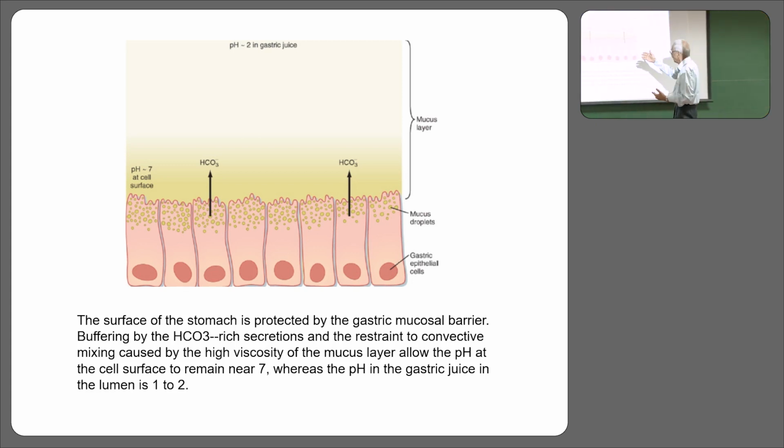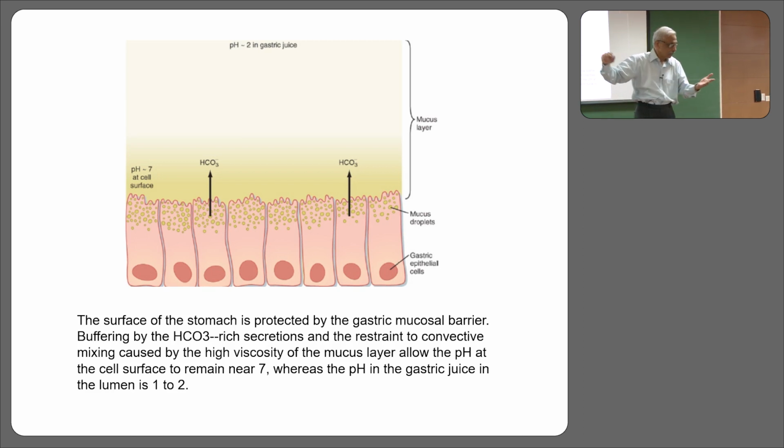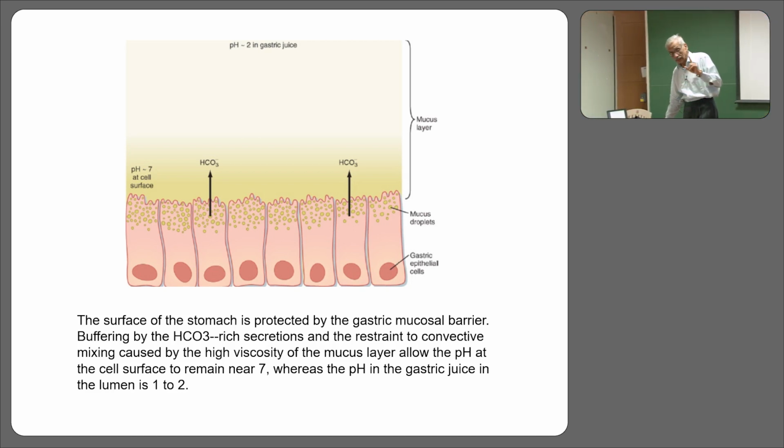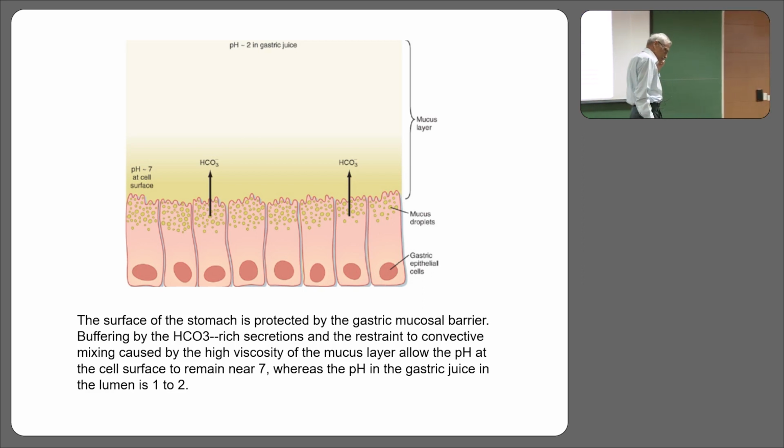Your solution is to let these cells keep on generating bicarbonate, and let the parietal cells keep on pouring in hydrochloric acid, so that this remains at about 2 as long as the food is there, and this remains at about 7. You get the argument? Is there a partition separating the two pHs? No. So is some titration going to happen? It's going to happen.